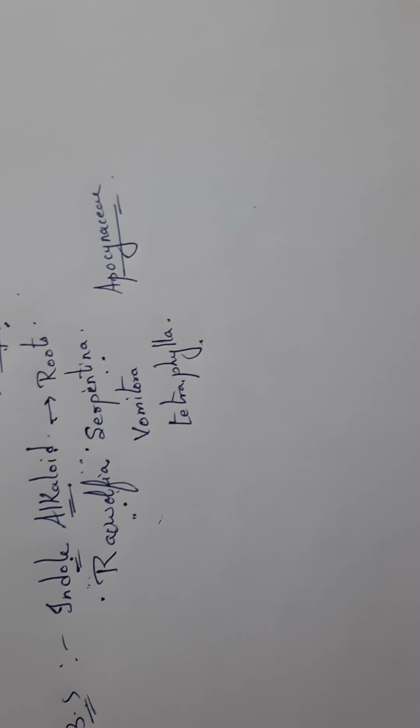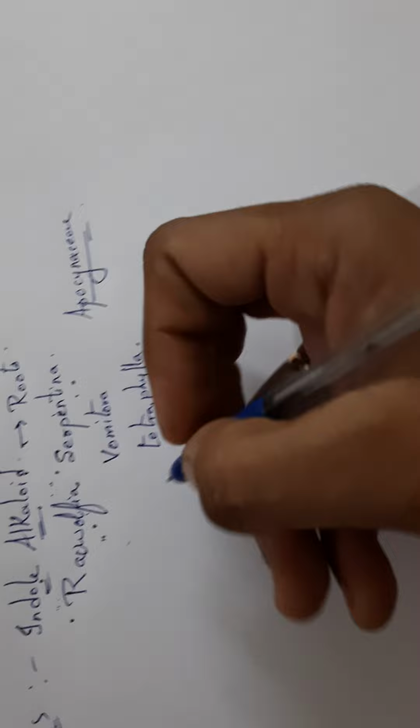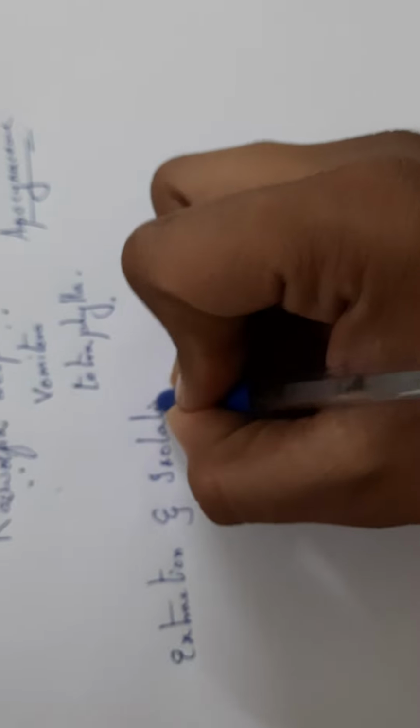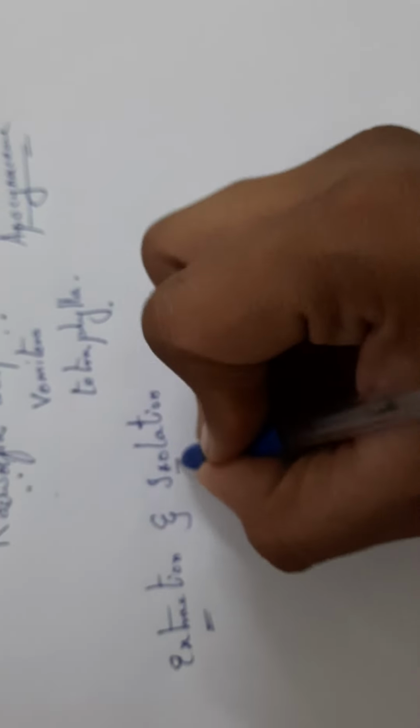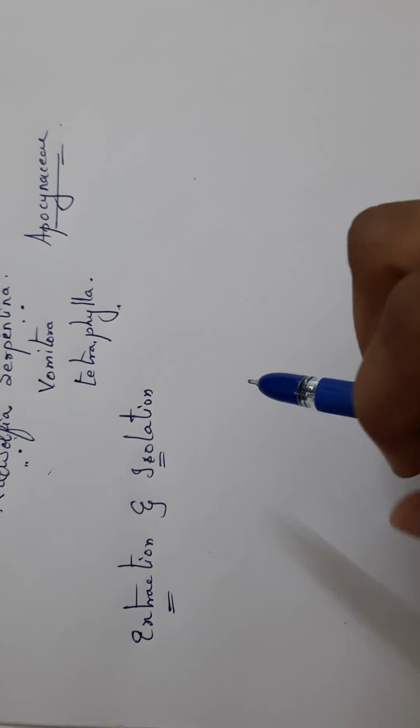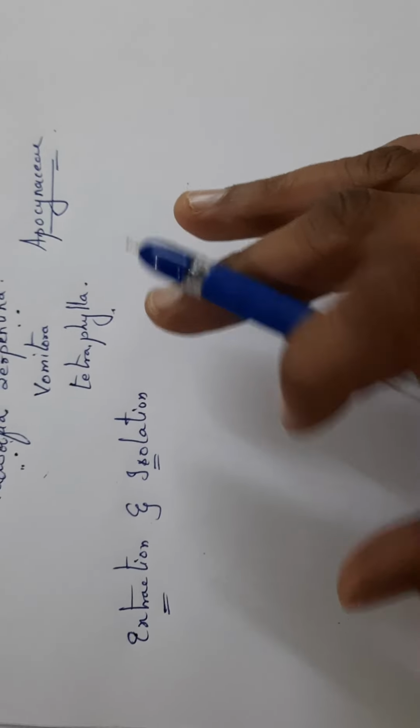Next one is extraction and isolation. This we shall study in 3 steps.